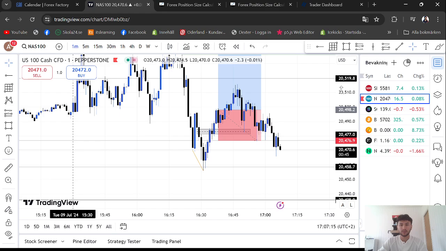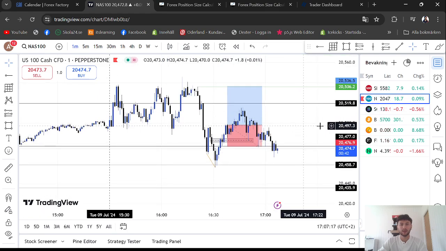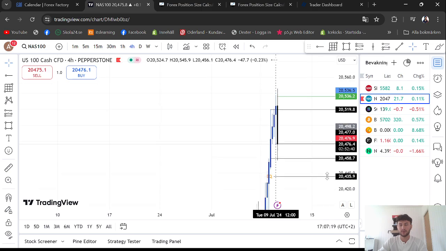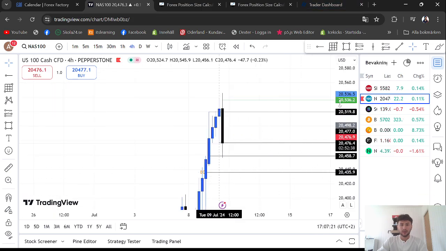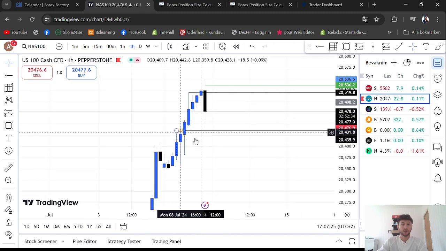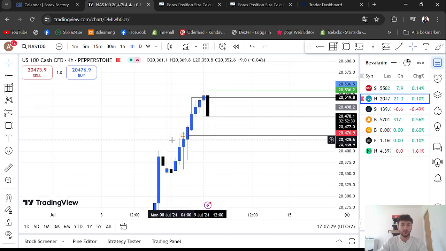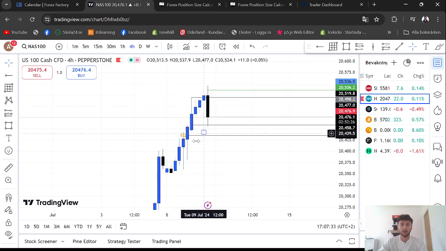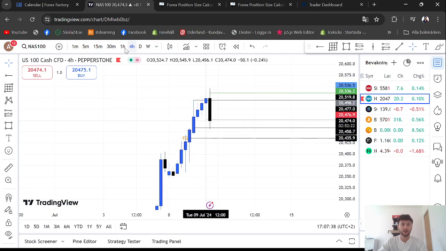But the trade was over here on Nasdaq. So if you go on a higher time frame, I marked out my equilibrium, from this low to this high. As you guys can see, this is where I want to see the price go on the higher time frame. This is my draw on liquidity.